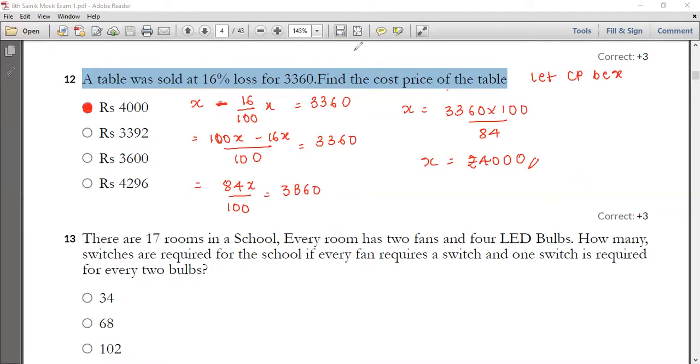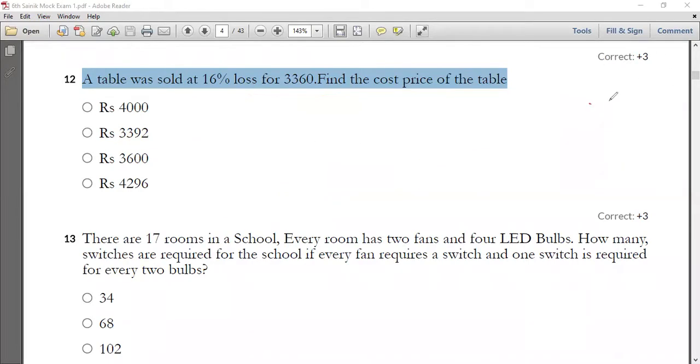So hope you all understood this. Now let me go with your 13th one. All of you have a look into your 13th one now. What is your 13th question going to tell you?